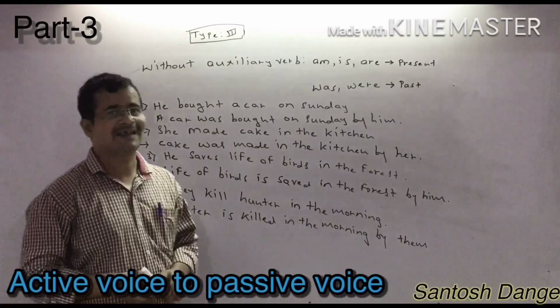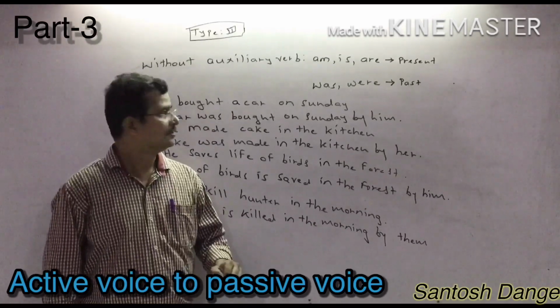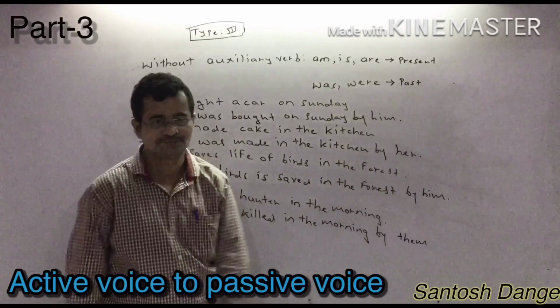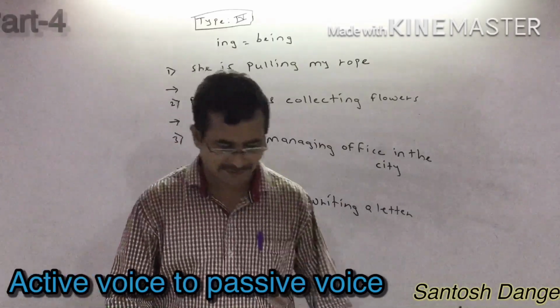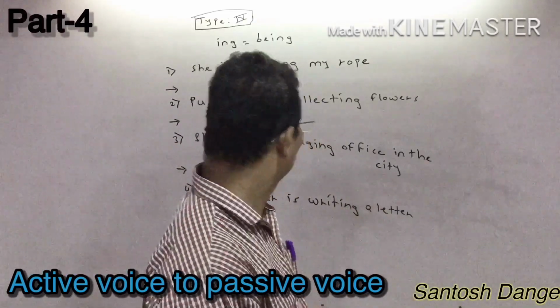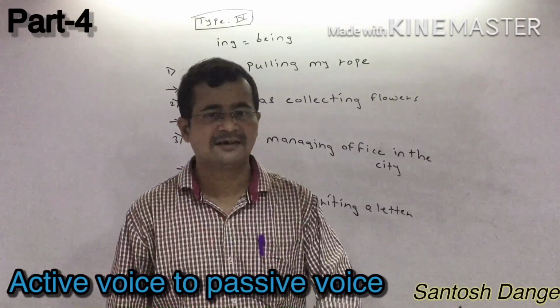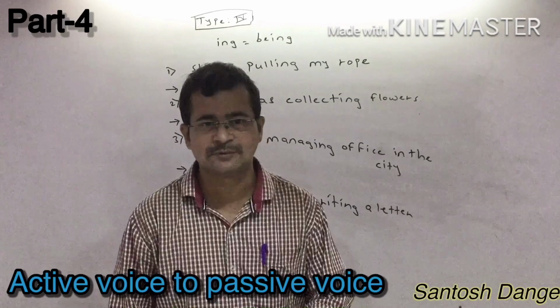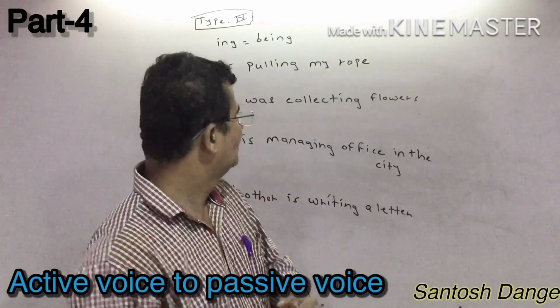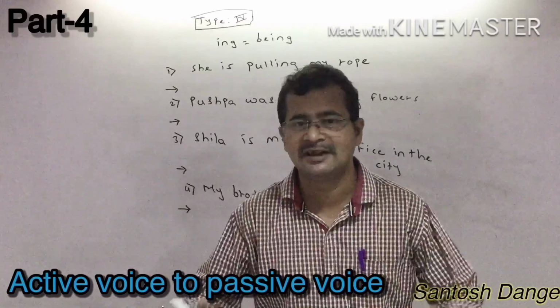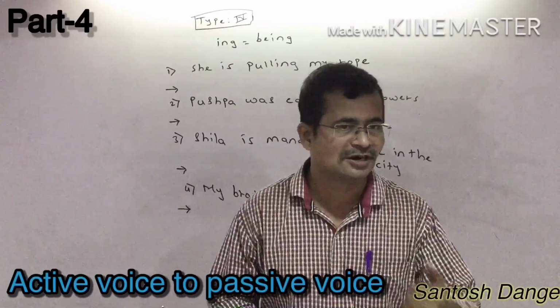Whenever they have not given any kind of auxiliary verb, you have to write am, is, are and was, were. Okay. Now the last type of active voice to passive voice is what? If the given sentence is in the ing form, the continuous form, like she is making, it means continuous form. They were playing is also continuous form.